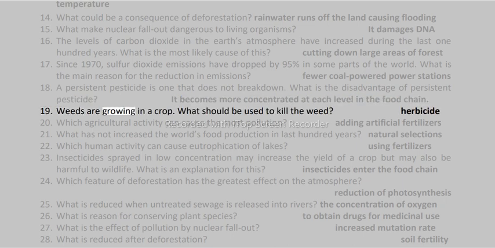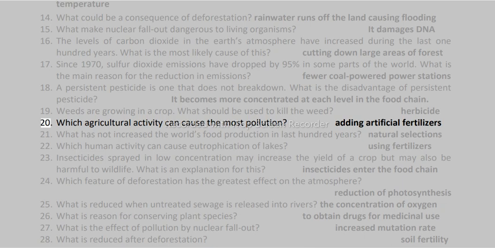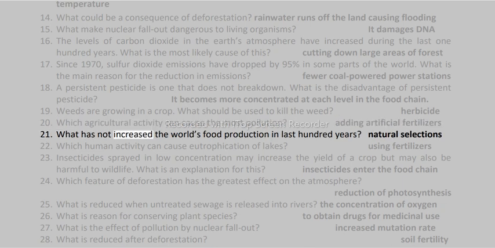19. Weeds are growing in a crop. What should be used to kill the weeds? Herbicide. 20. Which agricultural activity can cause the most pollution? Adding artificial fertilizers. 21. What has not increased the world's food production in the last 100 years? Natural selection.